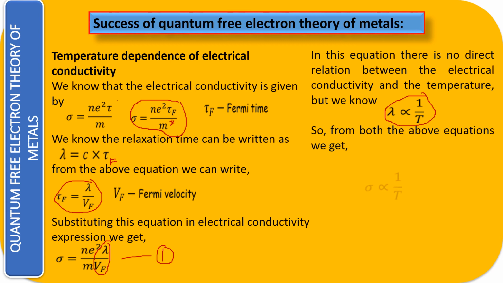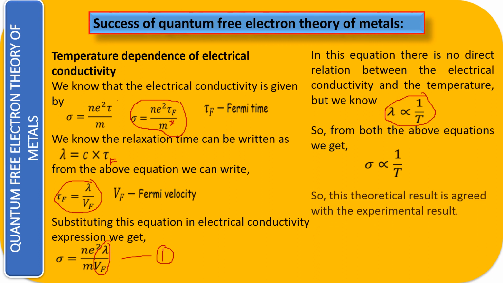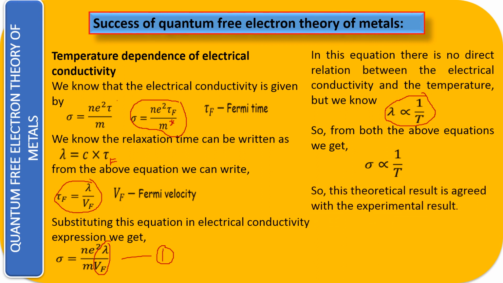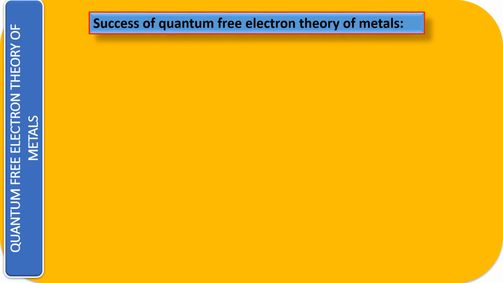So from both the equations, sigma is inversely proportional to T, that is your absolute temperature. This is the exact relationship and your exact theoretical value. That is, as you increase the temperature, the conductivity is going to decrease. All right, now let us look into the next one. This theoretical result agrees with the experiment.